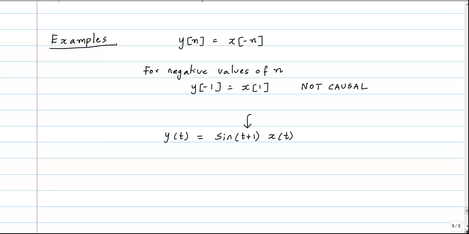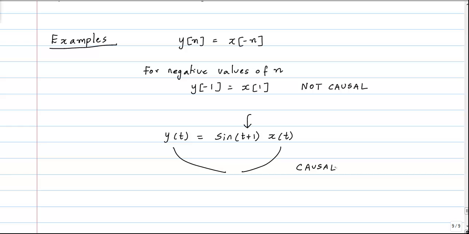But y of t does not depend on any of the input values from the future, and that's what's important to decide whether a system is causal or not. Just because we have a t plus 1 here, it does not mean that the system is not causal. So this system is causal because the output at any given time t depends only on the input at that particular time t. It does not depend on the input at any future values of time. So this system is indeed causal.